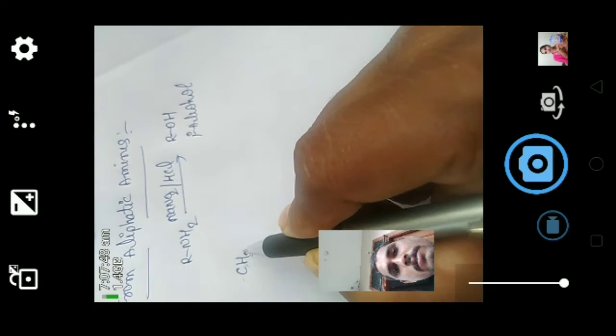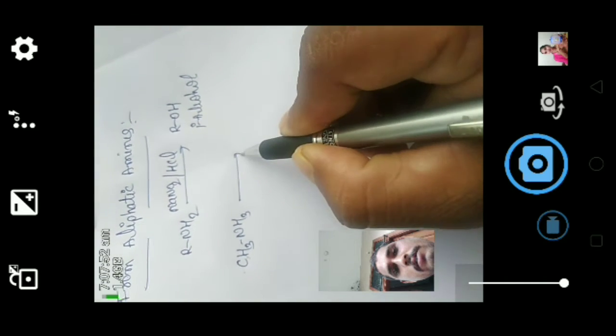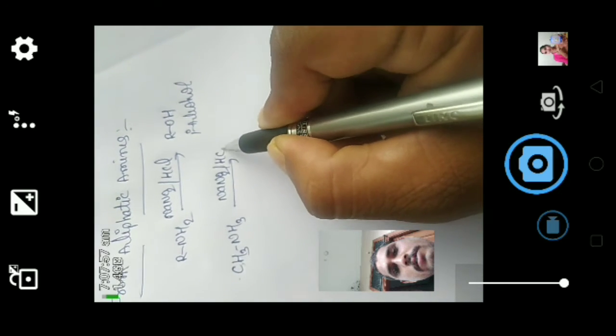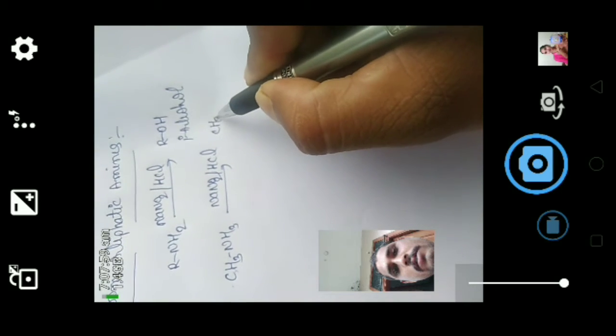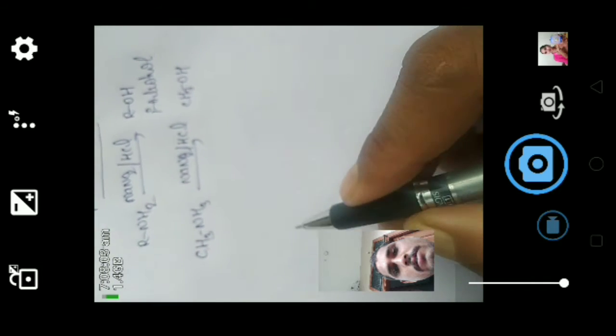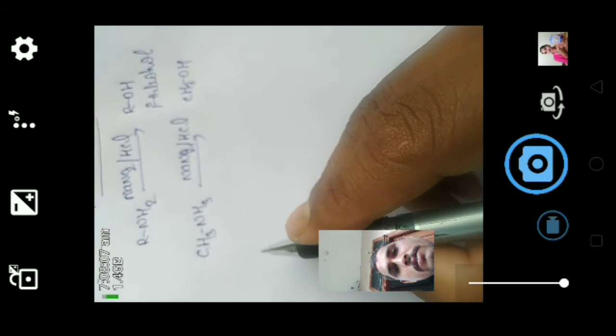For example, we see one example: methylamine, when we react with NaNO2, sodium nitrite, in the presence of hydrochloric acid, we get methanol. We will see another example.